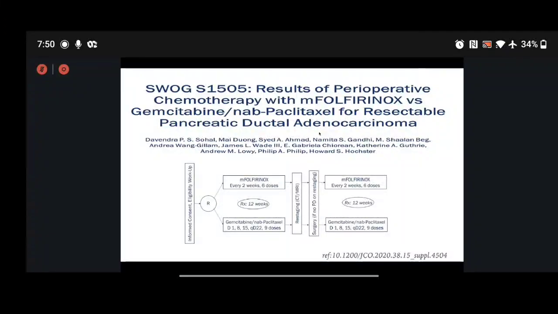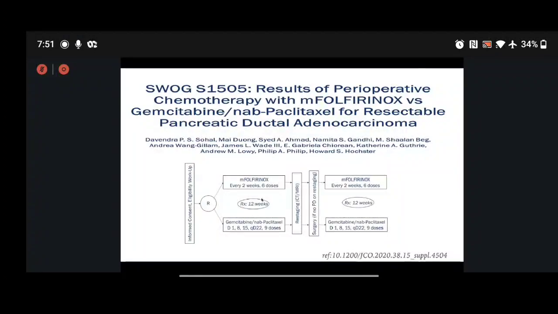This study design was a pick-the-winner design, where the patients were randomized and were expected to show a 58% survival advantage at the end of 2 years. That was the primary aim of this study, but unfortunately this study did not fulfill its primary objective, that is, at 2 years none of these regimens had shown the 58% survival advantage.